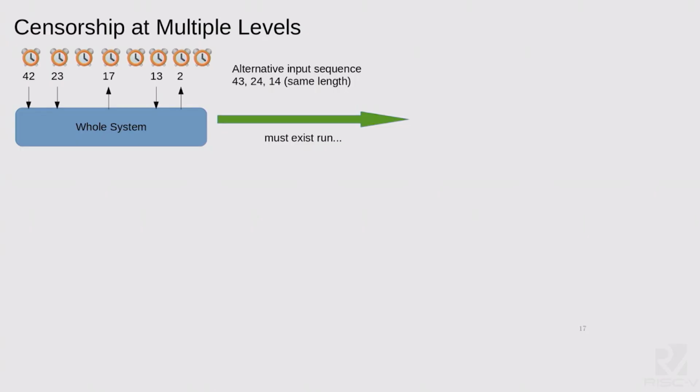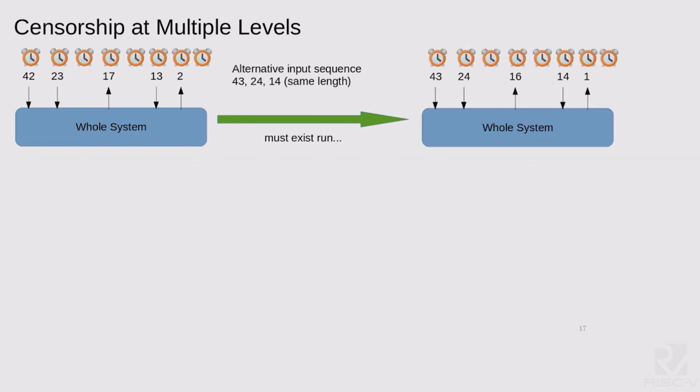Imagine we now consider the thought experiment of changing the inputs. Let's imagine these are secret inputs to some other sequence of numbers. Then we should be able to rerun the system, get some other trace of all the inputs and outputs that happened and when they happened. And now we should try to convince ourselves we didn't leak any secret information through the way that the system execution changed. The way we'll do that is we'll apply an operation called censorship. It basically puts a big black bar across all the numbers that went into and out of the system. We'll assume that more traditional formal methods can check that there's no leak through the literal values going through the system. We only want to focus on timing.